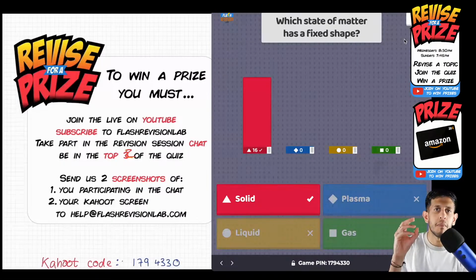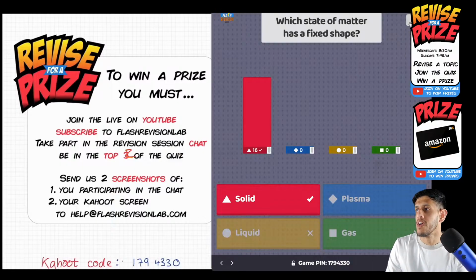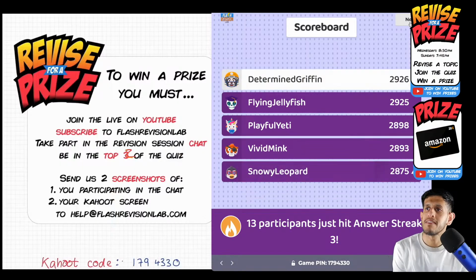It's a fixed shape. Remember, particles don't move very much. They're very rigid in structure and they vibrate in fixed positions. That's solid. So how does that change things? I think it might be pretty similar. Someone dropped. Snowy Leopard has risen again. Snowy Leopard's making a nice charge to compete. It's now 50 points between the top 5, just 51, I think. So it's all to play for.